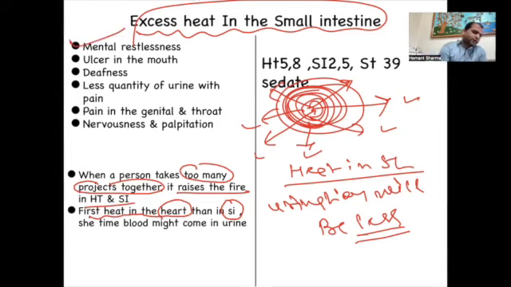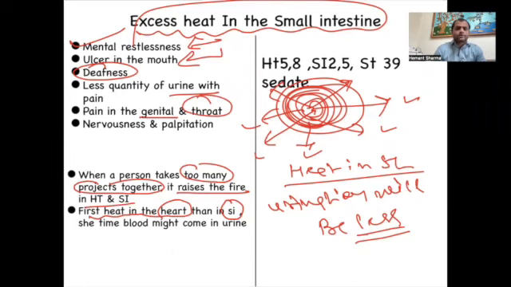So the person has mental restlessness. Definitely there will be an ulcer in the mouth, because heart fire gives ulcers in the mouth. Heart fire is connected with the mind. Because of the small intestine, the person may suffer from deafness, so deafness might also be there. Urine will reduce. And again, the pain will go to the genitals and even the throat. The person might have nervousness and palpitation, right?